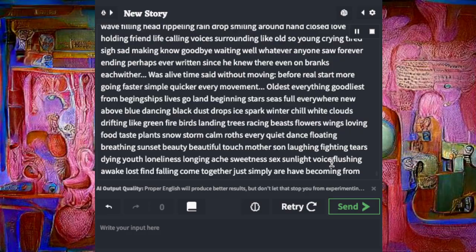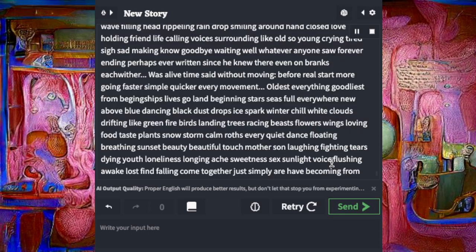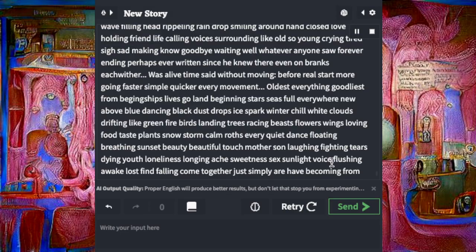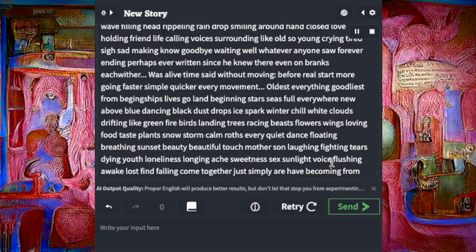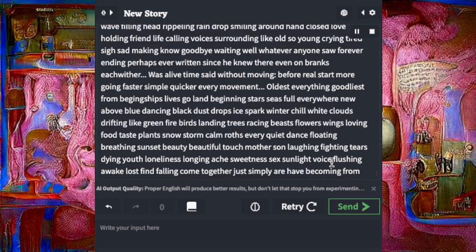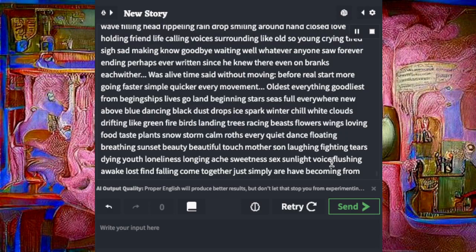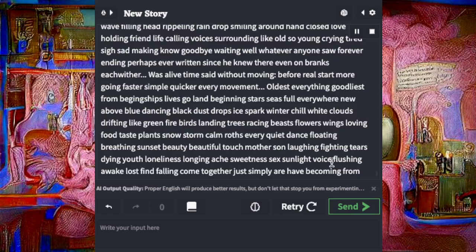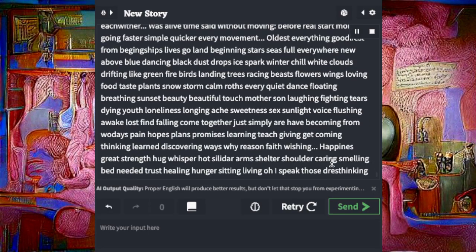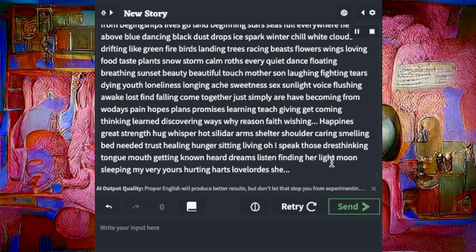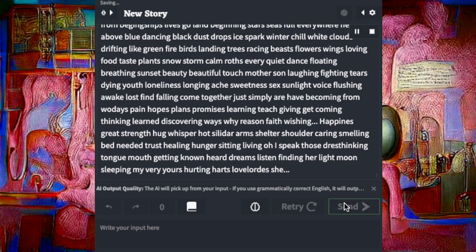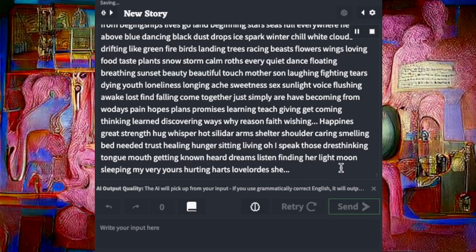goodliest from beginning, ships, lights, go, land, beginning, stars, seas full everywhere new above, blue dancing black dust drops ice spark, winter chill, white clouds drifting like green firebirds landing, trees, racing beasts, flowers, wings, loving food taste plants snow, storm calm, every quiet dance floating breathing sunset beauty beautiful touch, mother sun laughing fighting tears dying youth loneliness, longing ache sweetness ache, sunlight voice flushing awake lost find falling come together, just simply happy, coming from what is